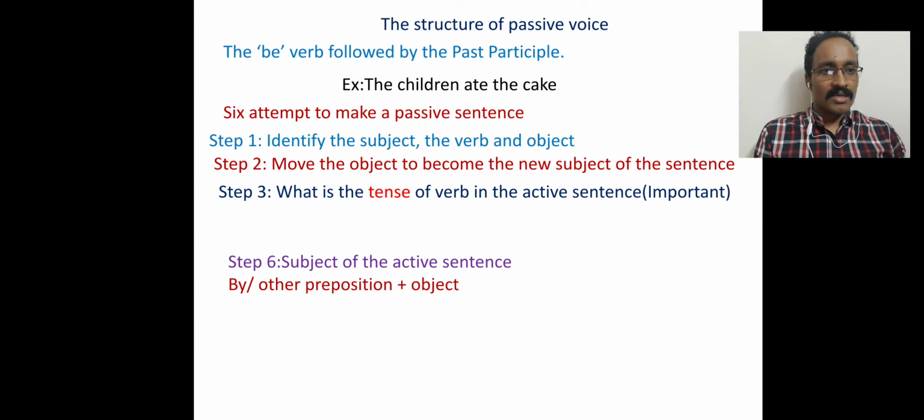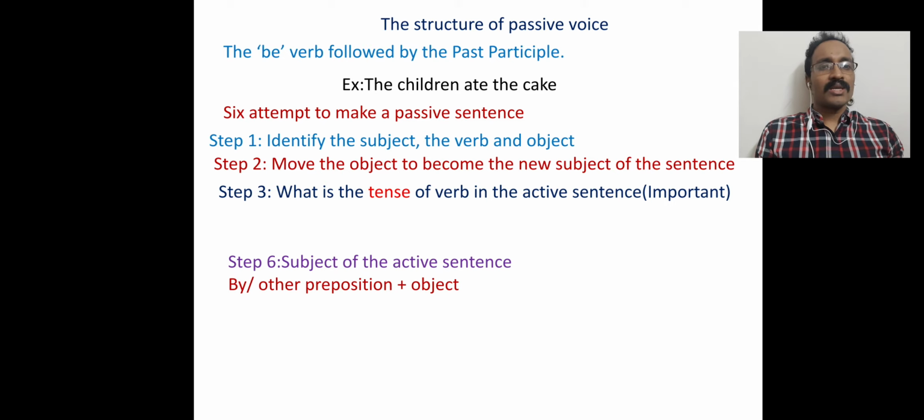Now step 3: what is the tense of the verb in the active sentence? This is very important. We have to recognize the tense. We know in English we have 3 types of tenses: present tense, past tense and future tense. And each type of tense can be classified into 4 types: indefinite, continuous, perfect and perfect continuous.